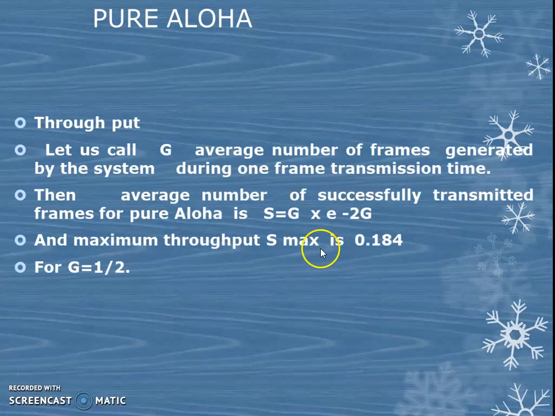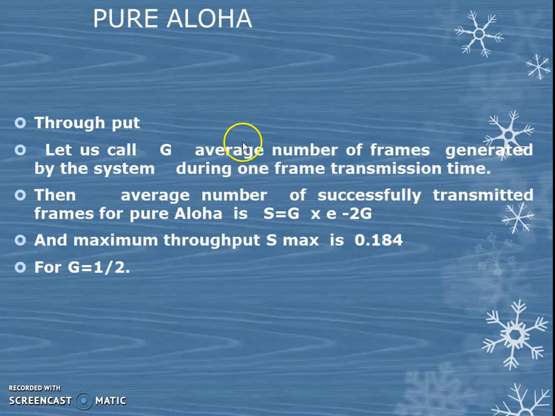And the throughput is a predefined formula, so you have to remember: S equals G e to the power minus 2G. Throughput means the number of frames sent by the system during the transmission time. G is the average number of frames generated by the system during one frame transmission time.